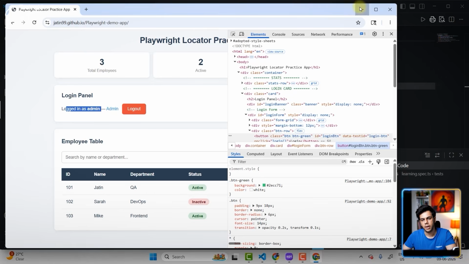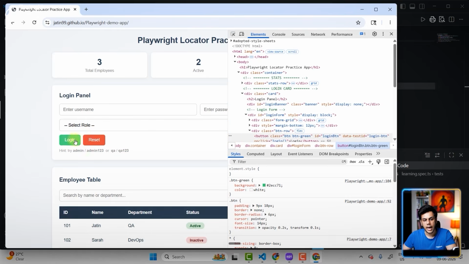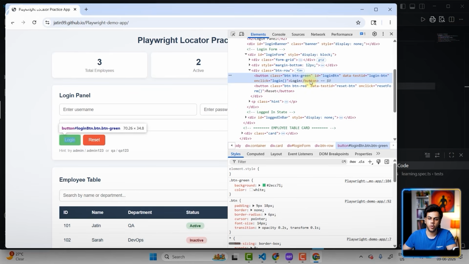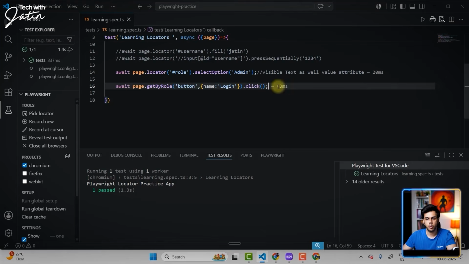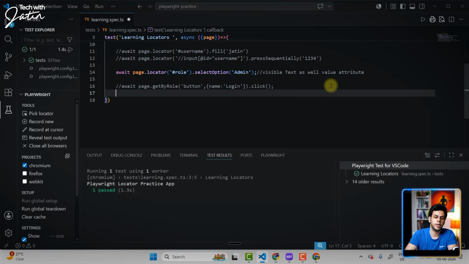Perfect. Now, let me just log out. I don't want to log in with the get by role. Okay, I want to use some other stuff. So over here, I see ID login button. The moment I see ID login button, I know that I can use the locator. So over here, I will comment this particular line because we will not be using this particular approach. We will be going with the locator approach.